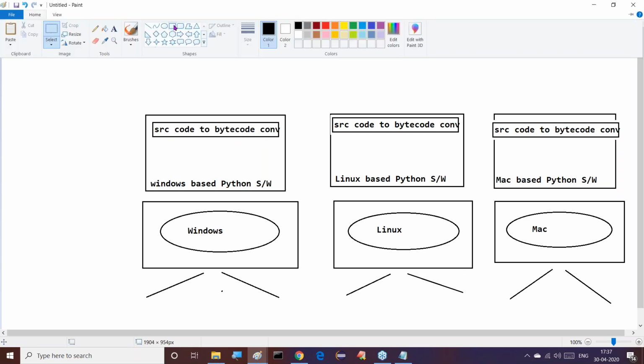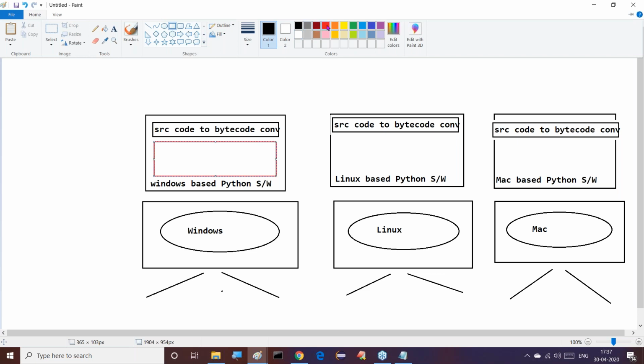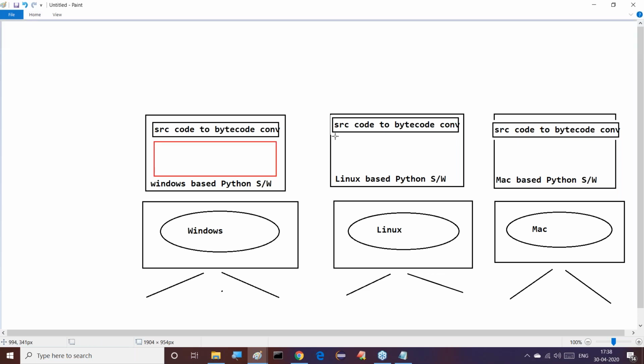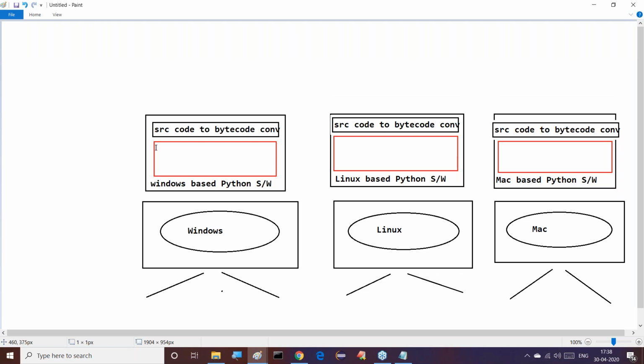Now inside this, PVM is available. This is PVM. All of you observe this clearly. In every case, PVM exists.